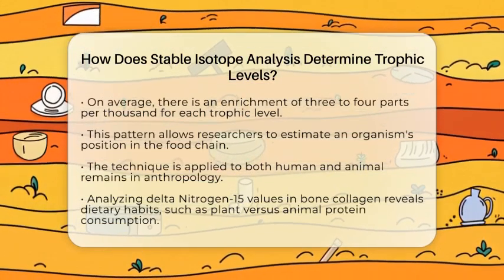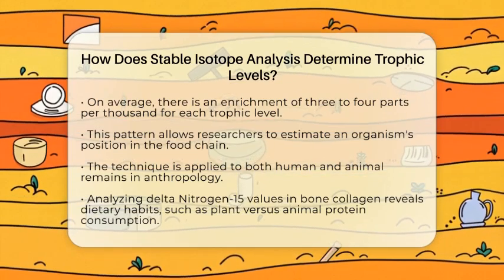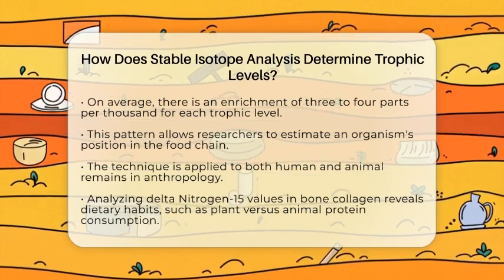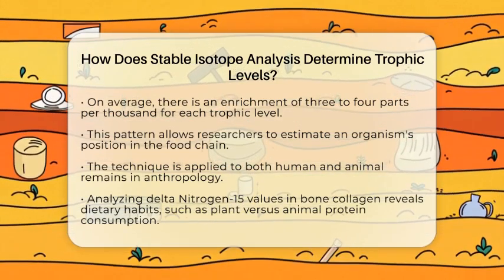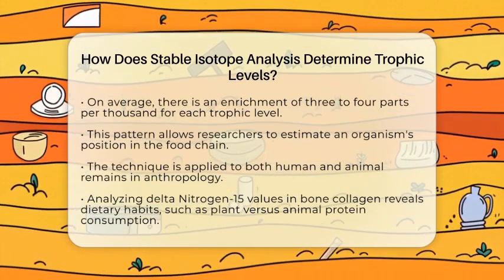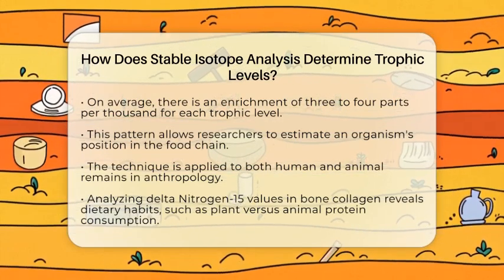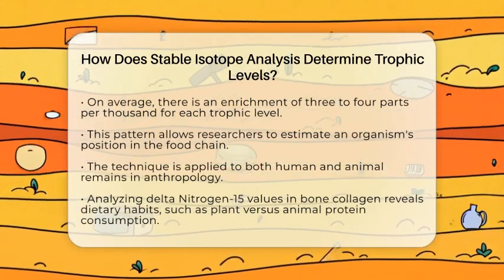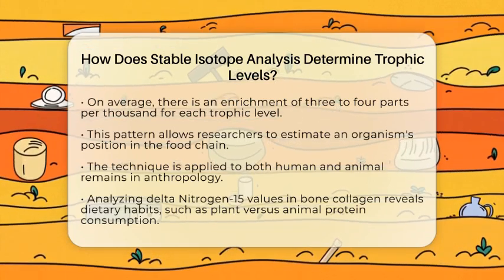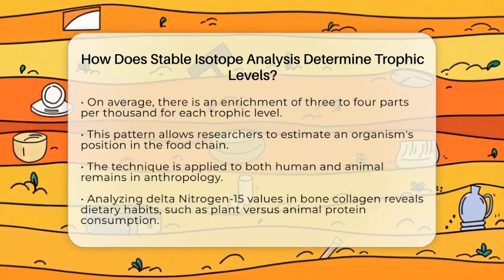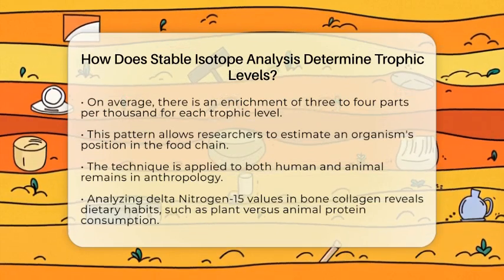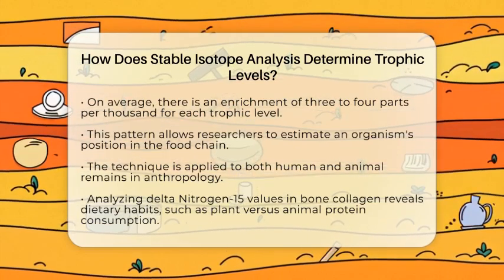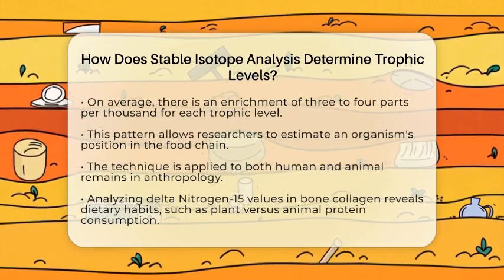In anthropology, this technique is applied to both human and animal remains. By analyzing the delta nitrogen-15 values found in bone collagen or other tissues, anthropologists can determine if individuals primarily consumed plants or animal proteins. This information is especially useful in bioarchaeology, where it helps reveal ancient diets and social differences in food consumption. But nitrogen isotopes are not the only players in this analysis.